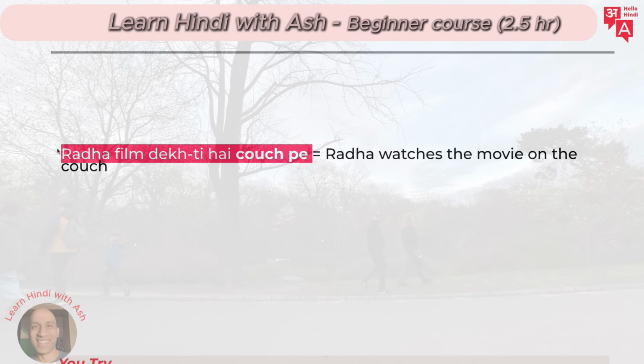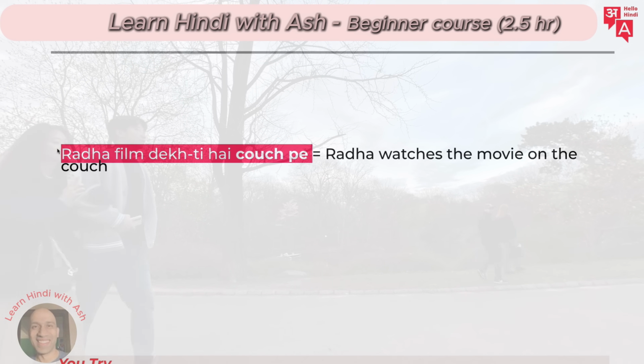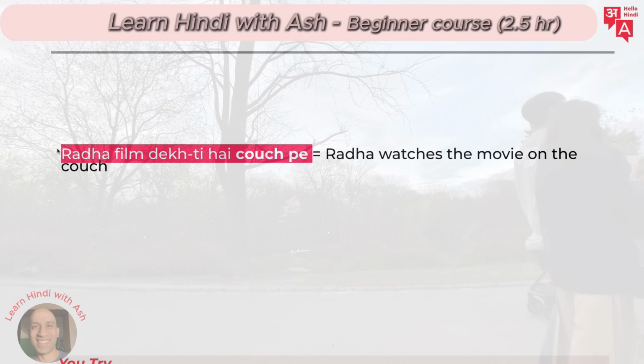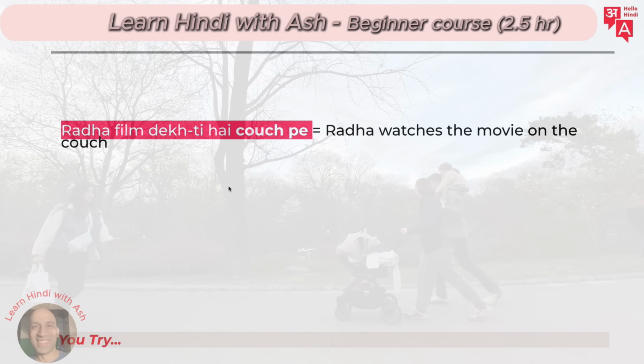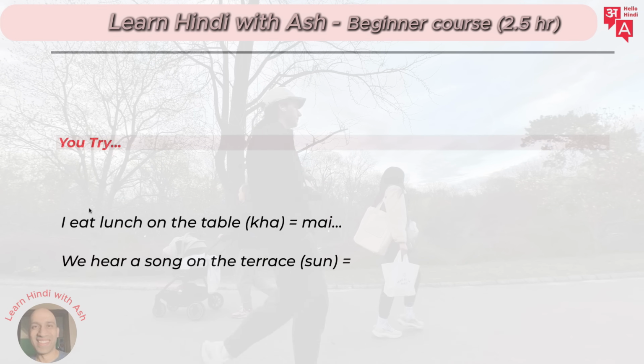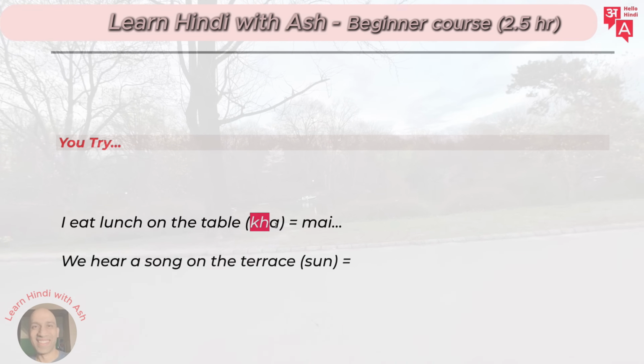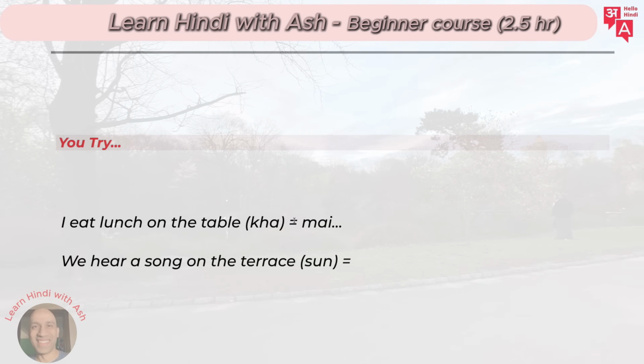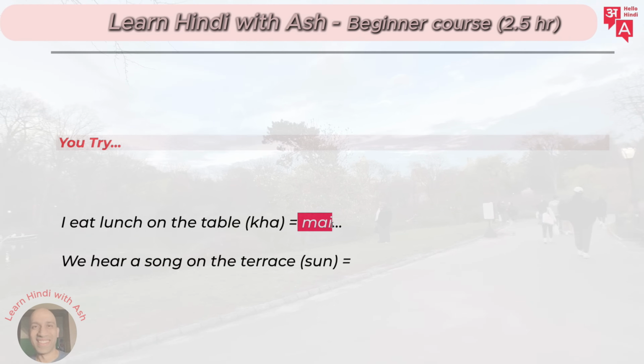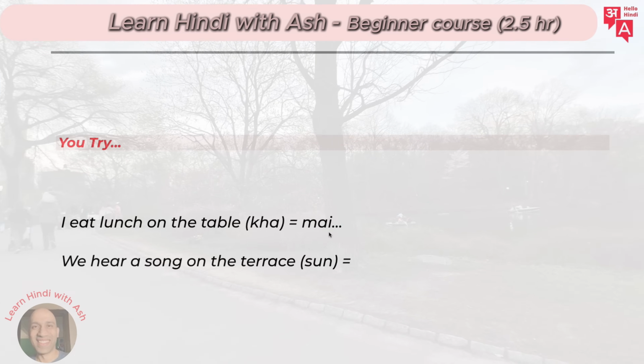Try to say it. Try to shadow me. This way you'll also grab the musicality of the Hindi sentence. Right. Radha film dekhti hai couch pe. All right. Now you tried. How can you say I eat lunch on the table? And remember, the table is kha. May. Remember, this pronunciation is may, not my. It's may. I eat lunch on the table.